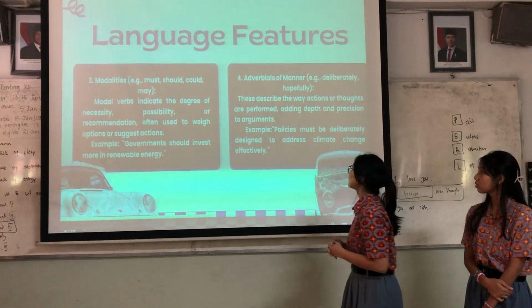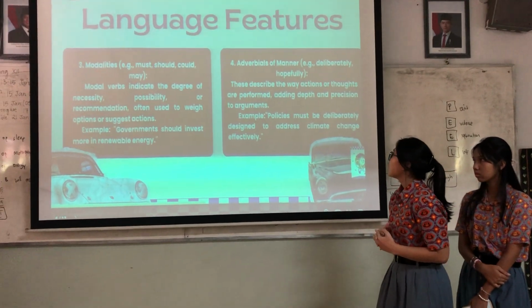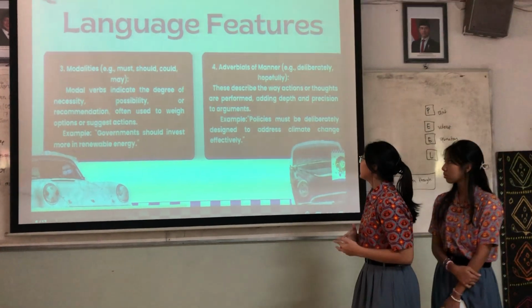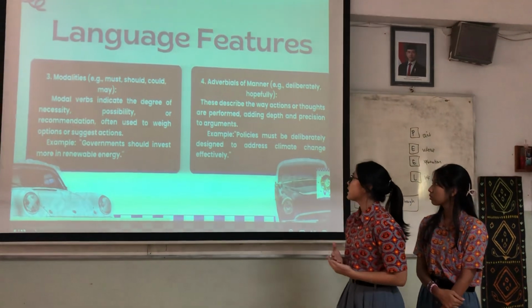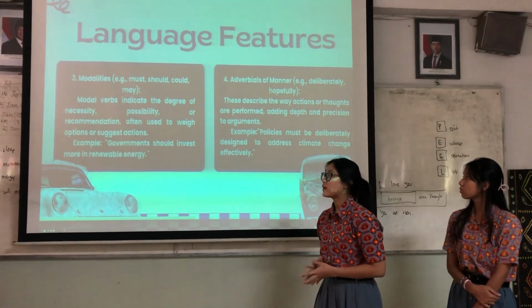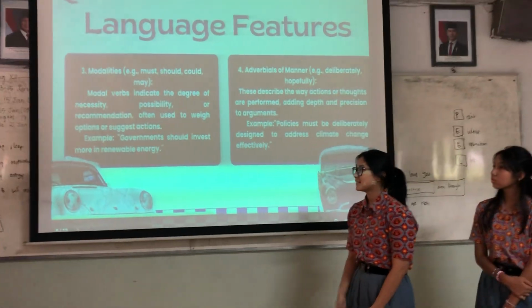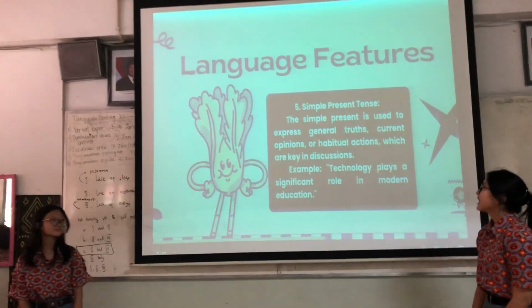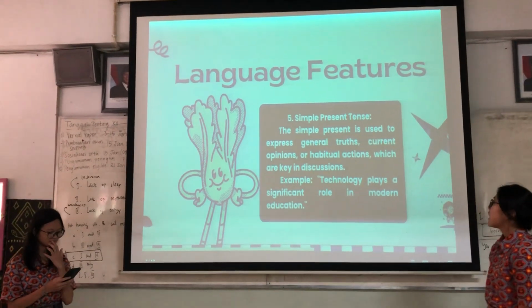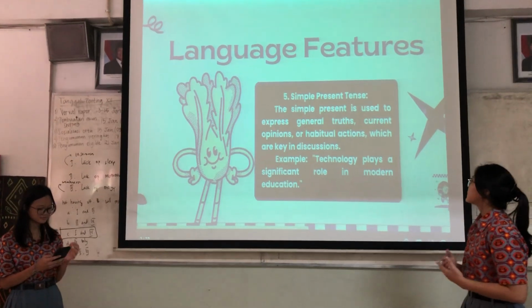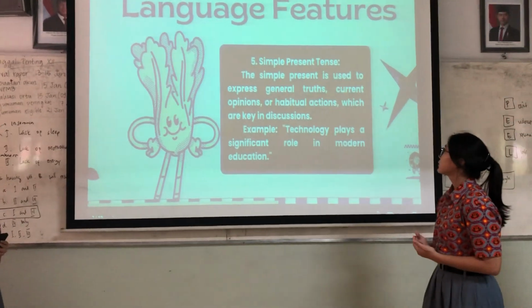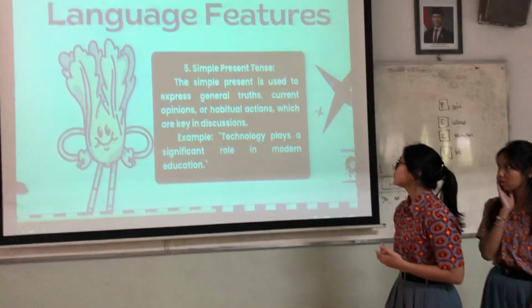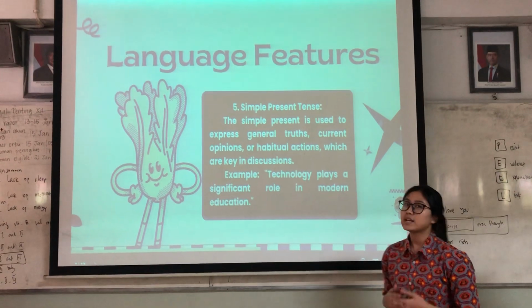These describe the way actions or thoughts are performed, adding depth and precision to the arguments. And the last one is simple present tense. The simple present tense is used to express general truth, current opinions, or habitual actions, which are key in a discussion text.